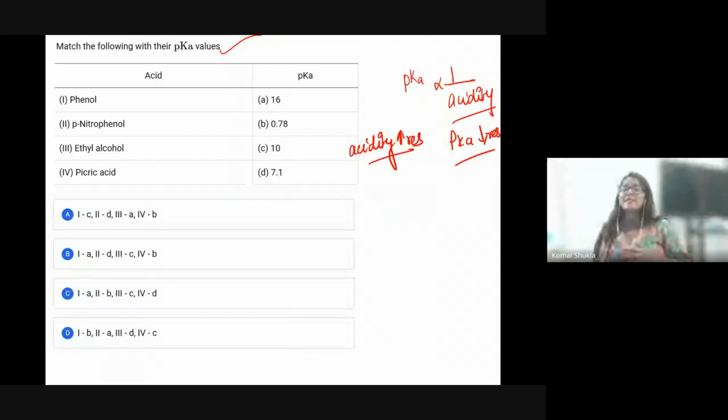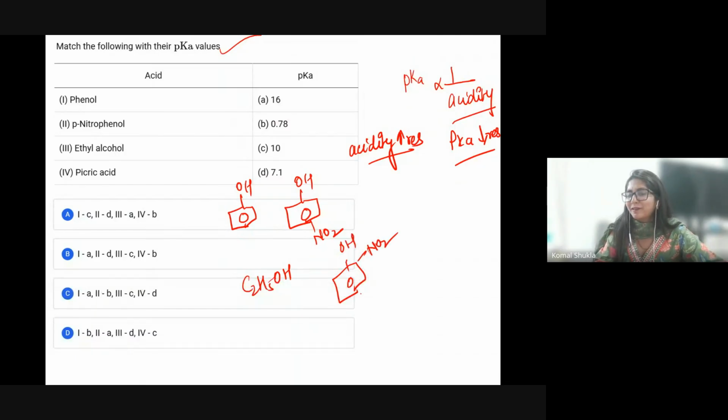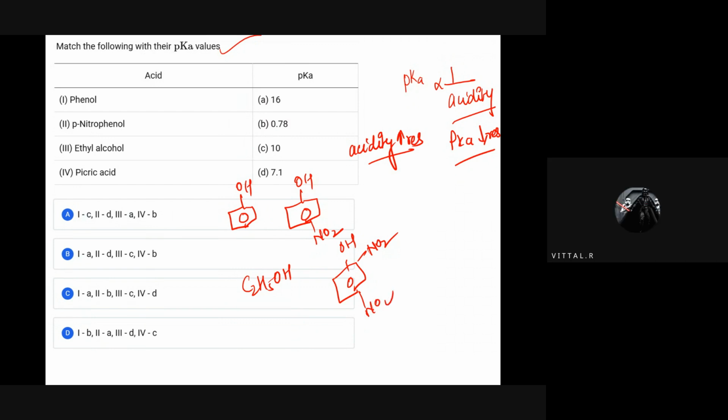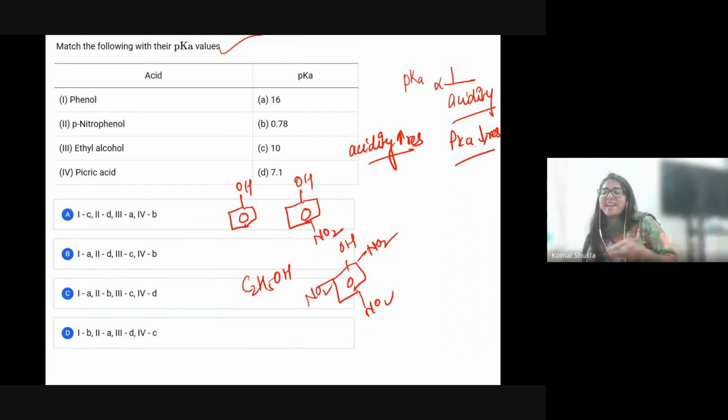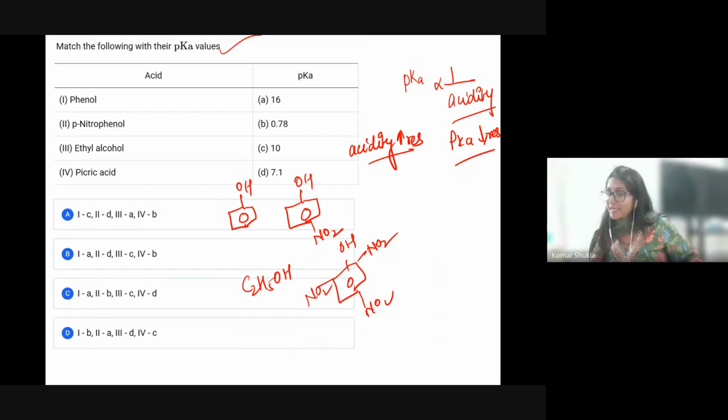Now please tell me, what is phenol? This is phenol. And if you attach a nitro group at the para position, it becomes para-nitrophenol. Then ethyl alcohol, that is C2H5OH. Again, picric acid. What is the formula for picric acid? I just forgot. Trinitrophenol. Okay, it is 2,4,6-trinitrophenol. That is called picric acid.